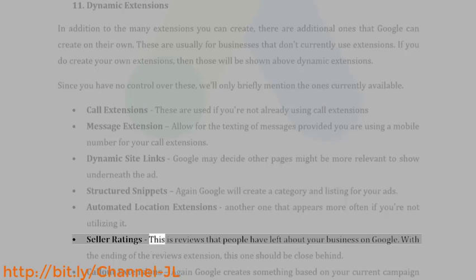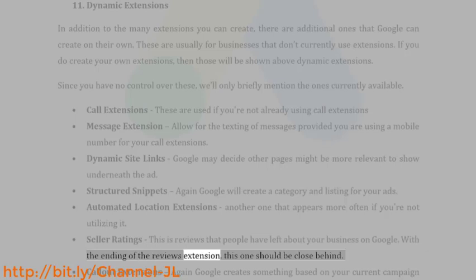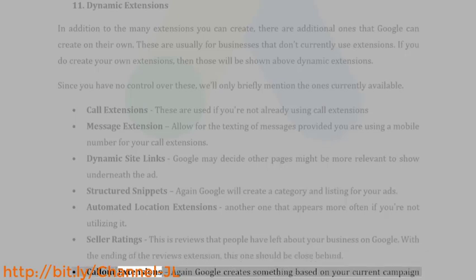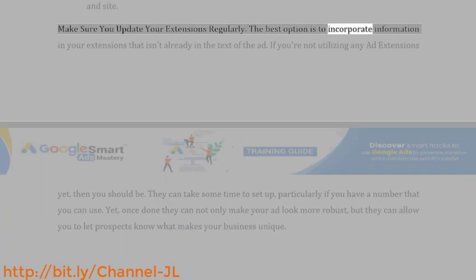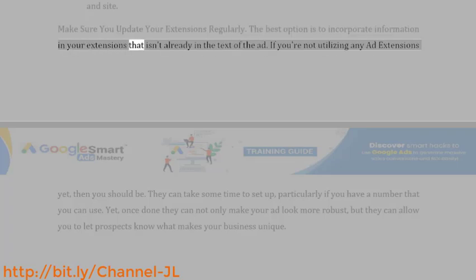Seller ratings. These are reviews that people have left about your business on Google. With the ending of the reviews extension, this one should be close behind. Callout extensions. Again, Google creates something based on your current campaign and site. Make sure you update your extensions regularly. The best option is to incorporate information in your extensions that isn't already in the text of the ad.